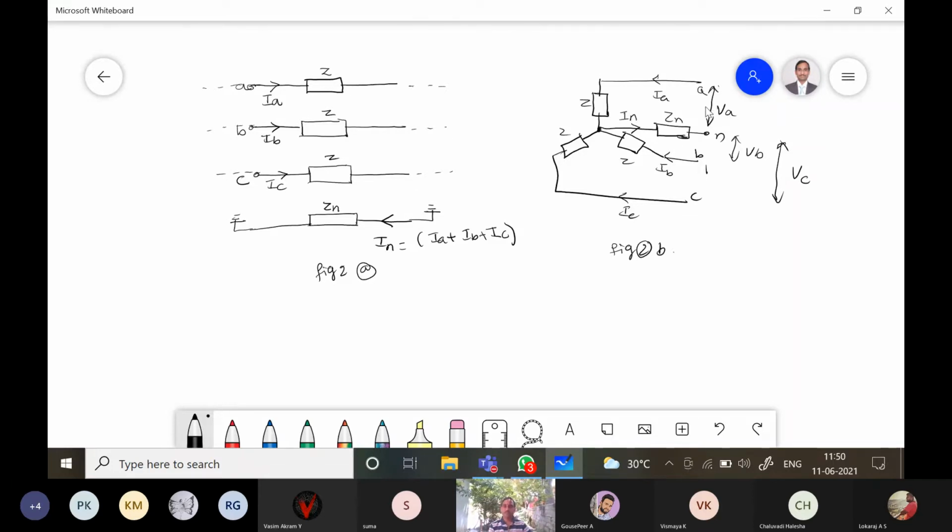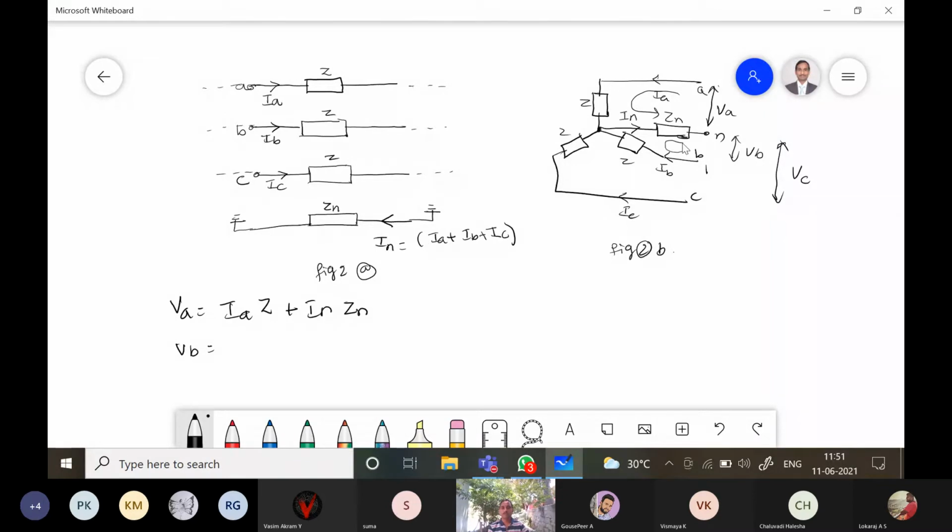So that is given by, what is VA? The voltage drop across Z, so IA into Z, and KVL like this: IA into Z plus IN into ZN. That will give VA, right? So VA is equal to IA into Z plus IN into Zn. Same direction, current in the same direction. So similarly, you write VB is equal to, what is the VB here?